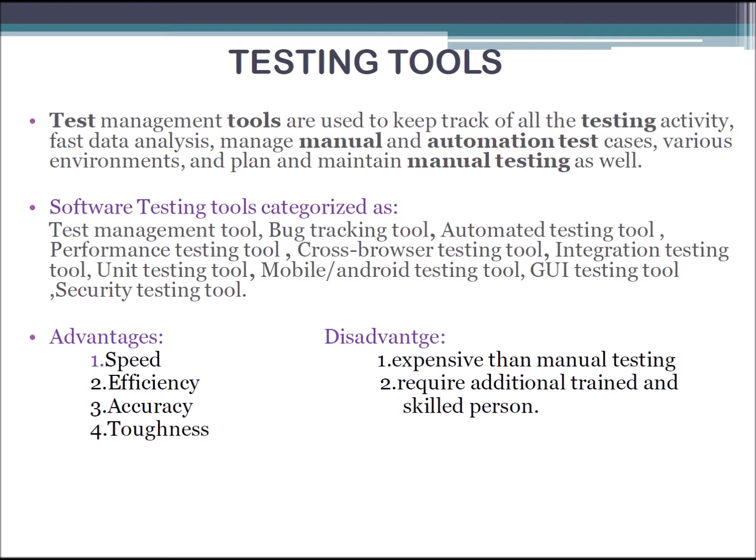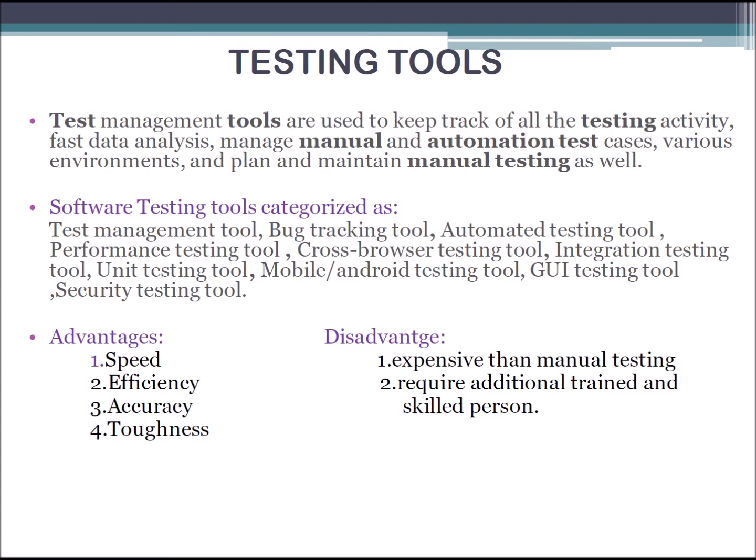Software testing tools are categorized as test management tool, bug tracking tool, automated testing tool, performance testing tool, cross browser testing tool, integration testing tool, unit testing tool, mobile and Android testing tool, GUI testing, and security testing. These are the categories of software testing tools. Bug tracking is used to track bugs in the software, and an automated testing tool is used to test the whole software.